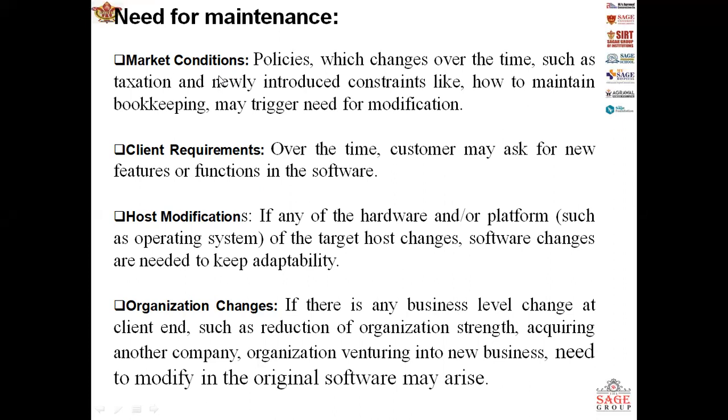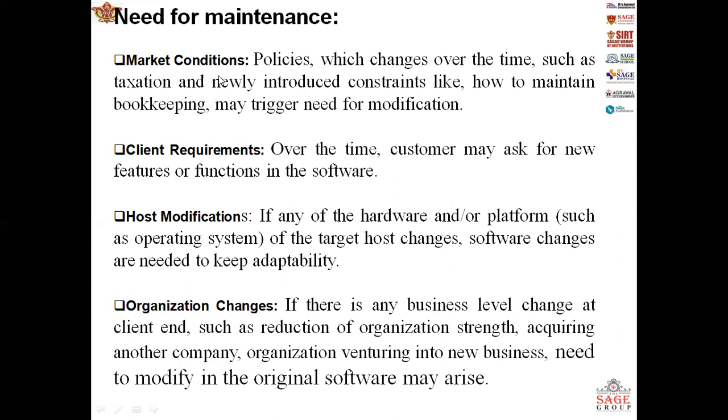And organizational changes, if there is any business-level change at the client end. See, these are a reduction of the organization's strength, acquiring another company, or the organization venturing into new businesses, right? So the need to modify the original software may arise. So that's why we need maintenance.